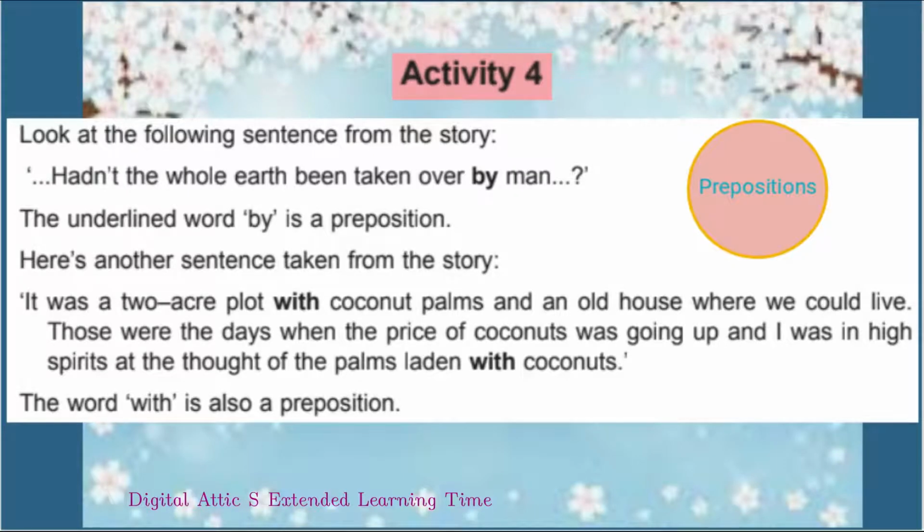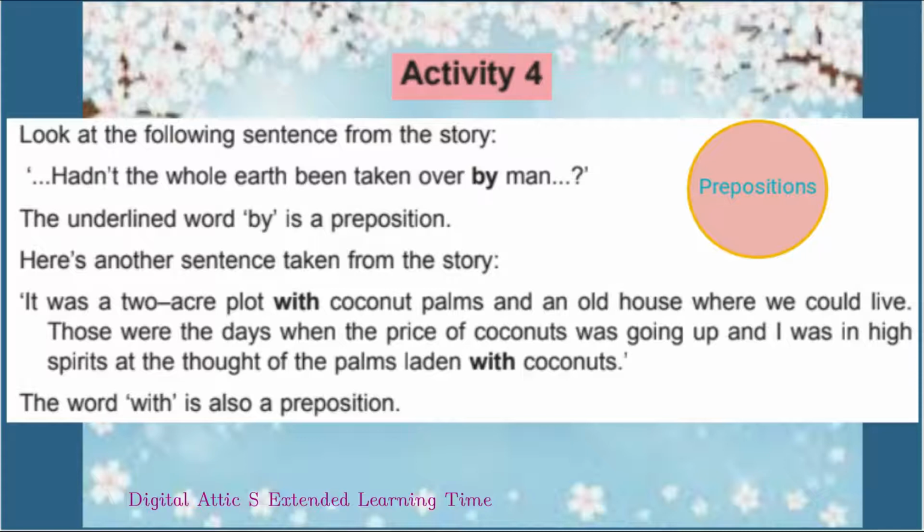Activity 4. Look at the following sentence from the story. Hadn't the whole earth been taken over by man? The underlined word by is a preposition. Here is another sentence taken from the story.